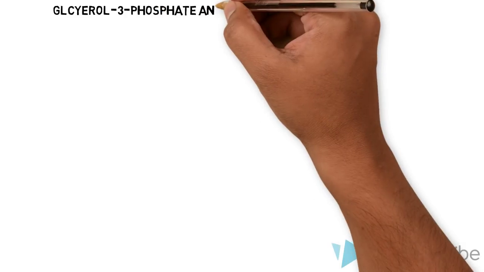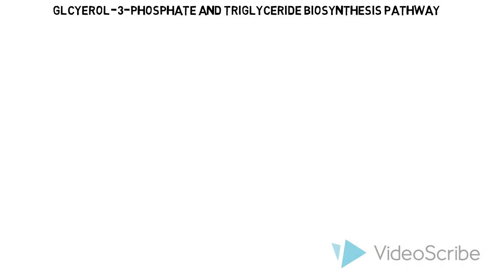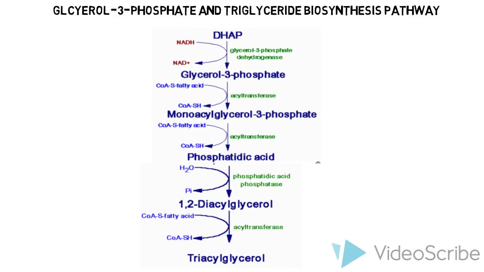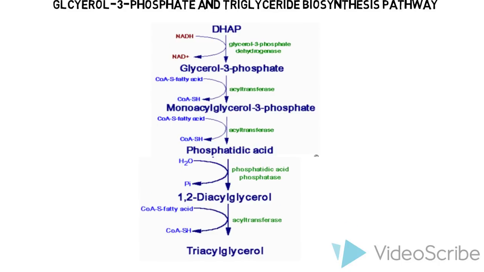The next glycolytic intermediate that branches out into a biosynthetic pathway is dihydroxyacetone phosphate, or DHAP. Glycerol 3-phosphate dehydrogenase uses DHAP to produce glycerol 3-phosphate, which is then used by fatty acid synthase, FAS, and other downstream fat synthesizing enzymes to produce lipids. Since lipids are a major component of the phospholipid bilayer that makes up cell membranes, glycerol 3-phosphate is essential to proliferating cells.